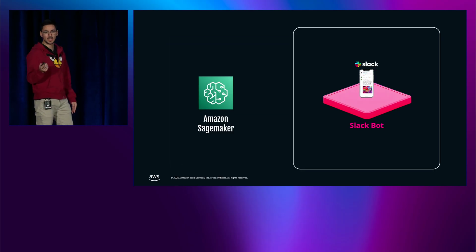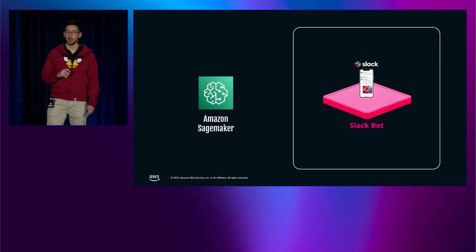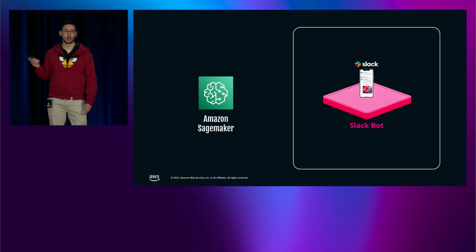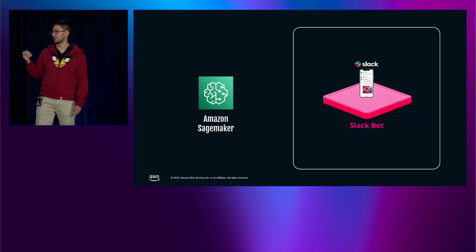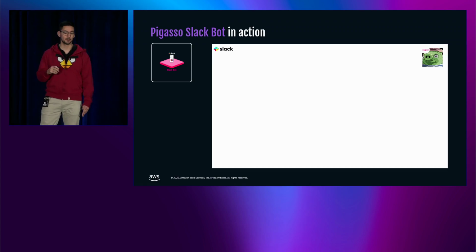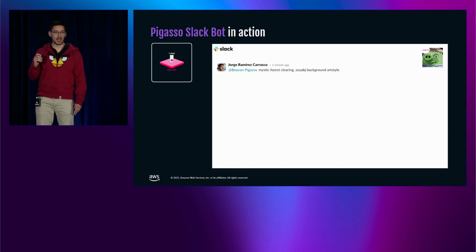And where did we build the Slack bot? We picked SageMaker. Why? Because we were already familiar with it. We already had a lot of machine learning models in SageMaker, and SageMaker also provided support for GPUs that we needed for the inference. So let's see the Slack bot in action.